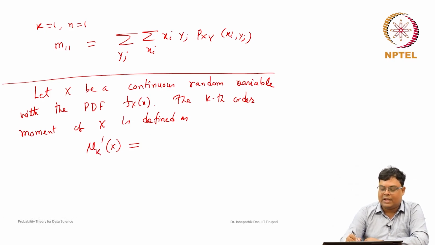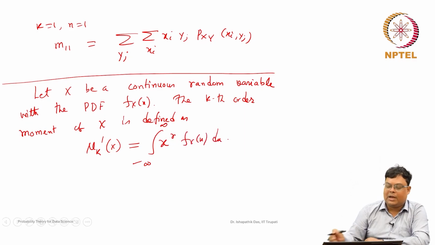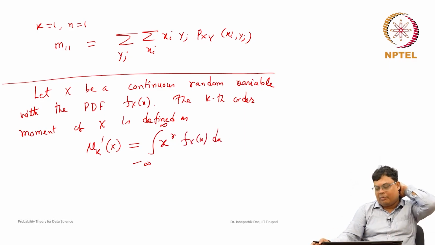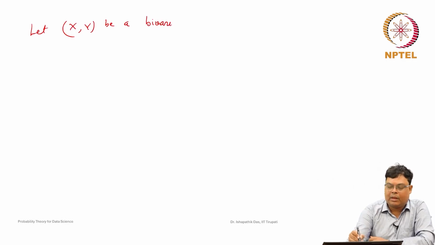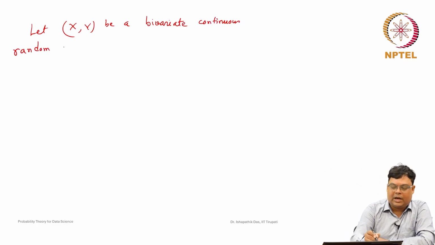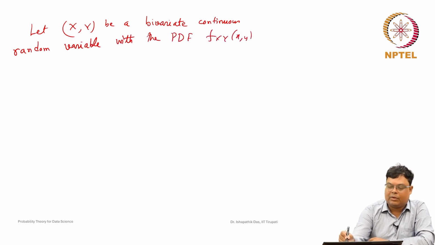So, mu k dash x is equal to summation for a discrete random variable, and for a continuous random variable it is the integral from minus infinity to plus infinity of x to the power r f(x) dx. Similarly, this will be extended for a bivariate continuous random variable. So, let (x, y) be a bivariate continuous random variable with the probability density function f(x, y).